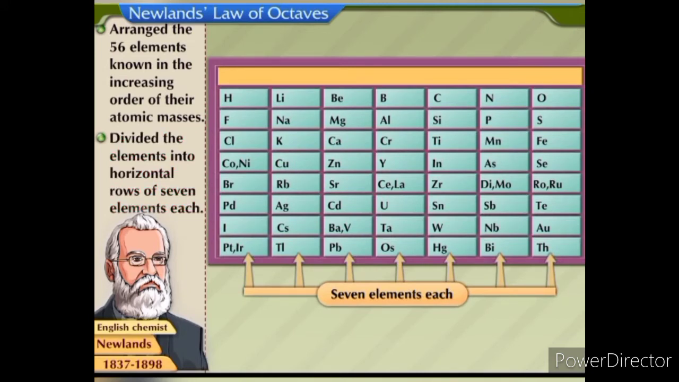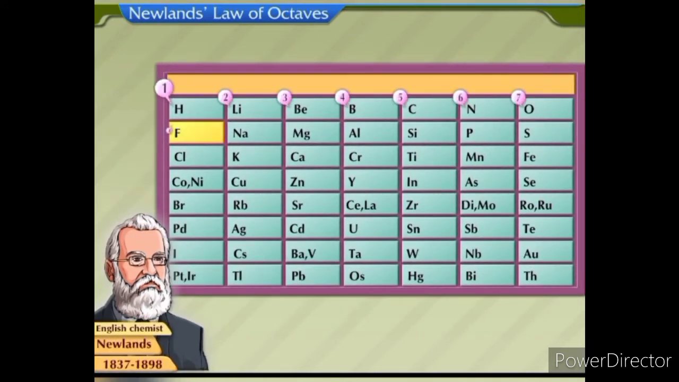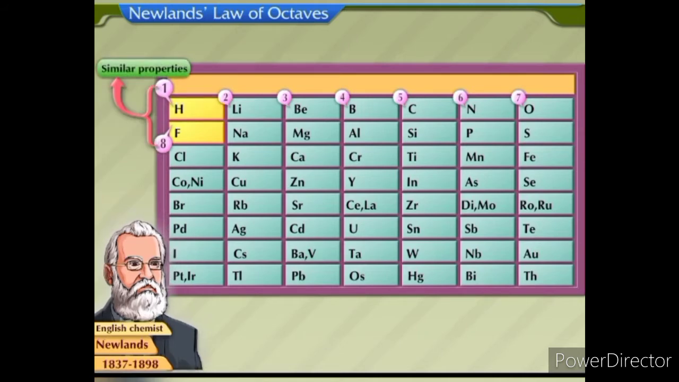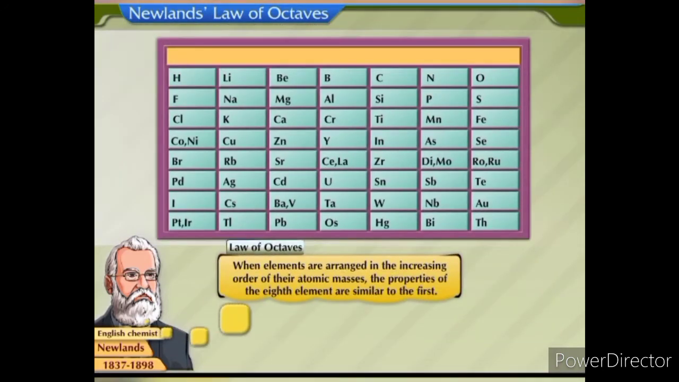This was called Newlands' periodic table. He found that every 8th element had properties similar to that of the first. This trend was similar to the octaves of music, where the 8th note is similar to the first. Newlands proposed a law of octaves, which states that when elements are arranged in the increasing order of their atomic masses, the properties of the 8th element are similar to the first. Therefore, his classification was known as Newlands' octaves.